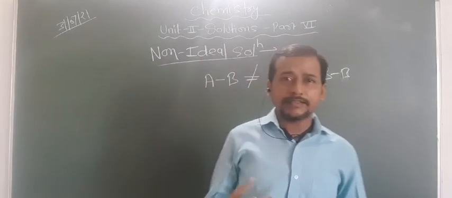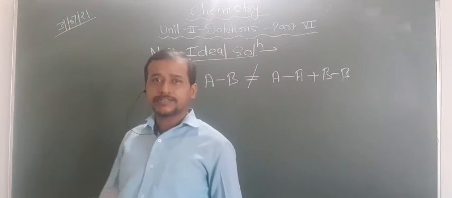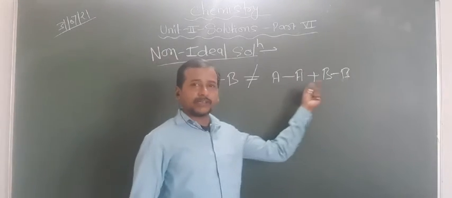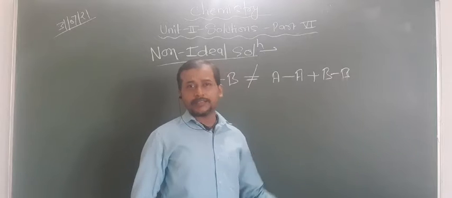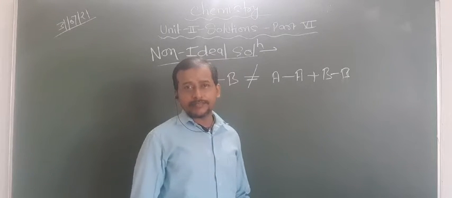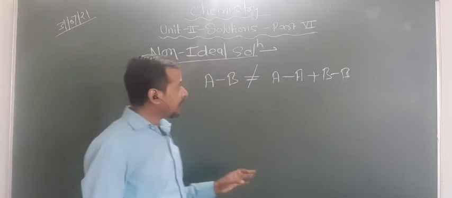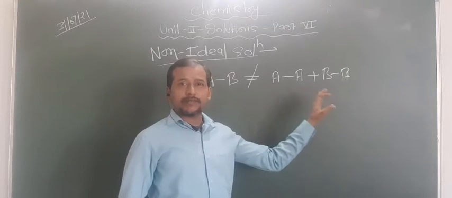The A-B interaction may be stronger than the solute-solute and solvent-solvent interactions, or it may be weaker.